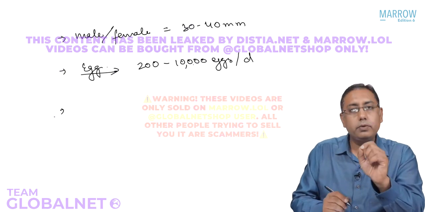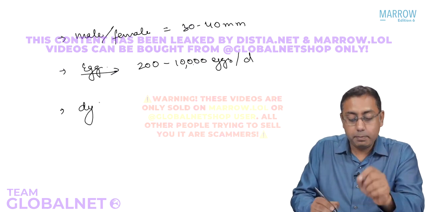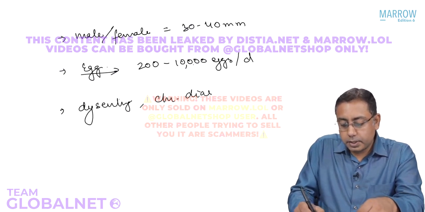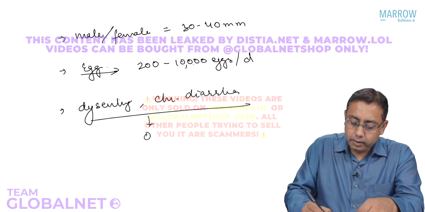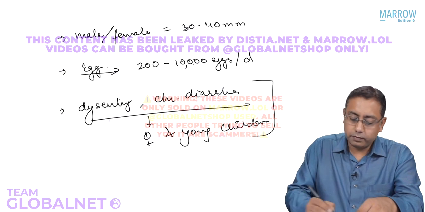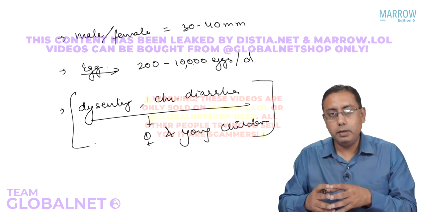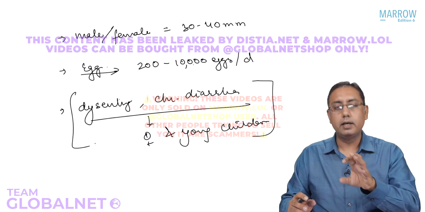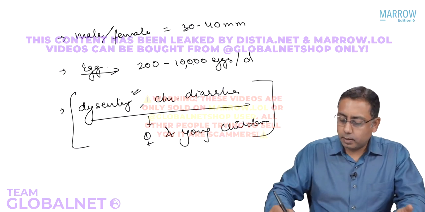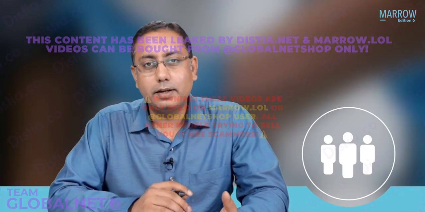The next important feature you need to remember about whipworm disease is that it may be a leading cause of dysentery and chronic diarrhea, especially in females and young children. Of course, you also have the most common cause, Ascariasis, but in case of anemia, it is hookworm. In case of diarrhea and dysentery, it may be associated with whipworm disease as well. So these are a couple of things you need to remember about whipworm disease. With that, we close this topic on soil transmitted helminthic infections.